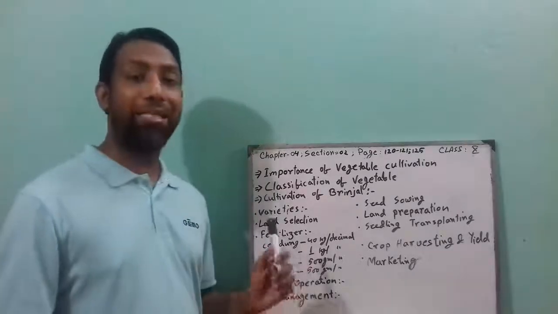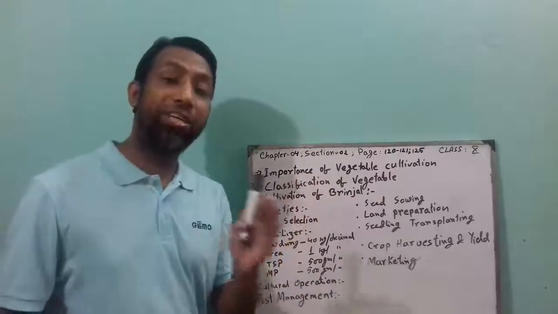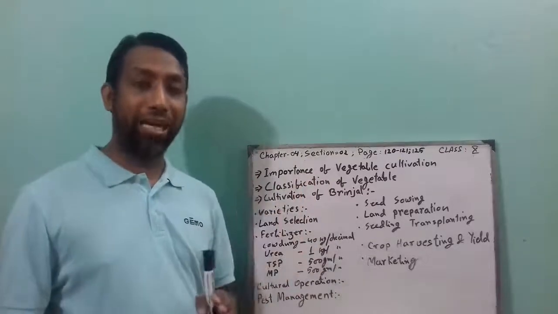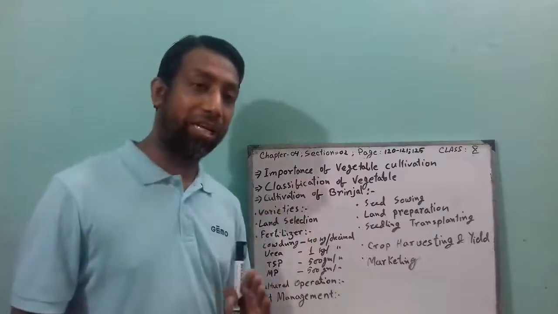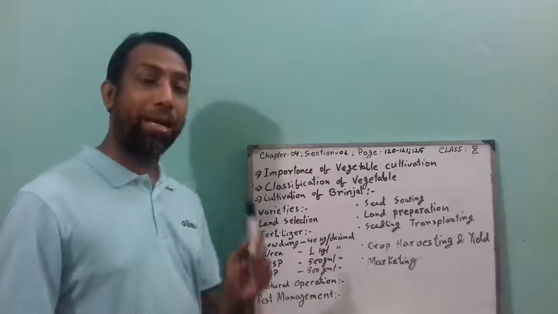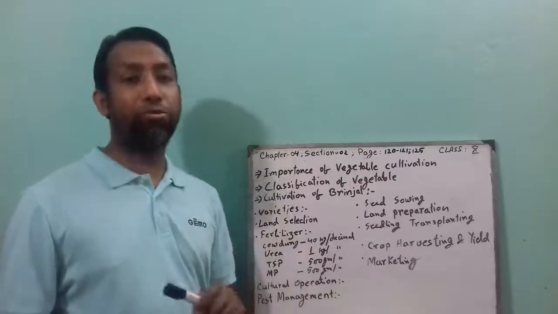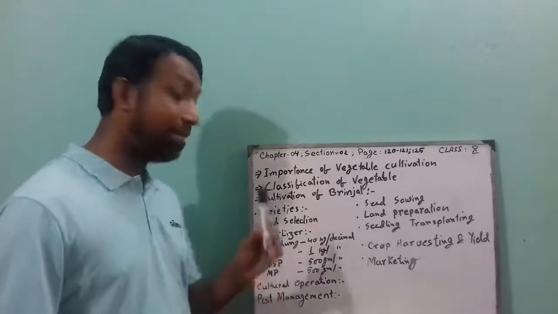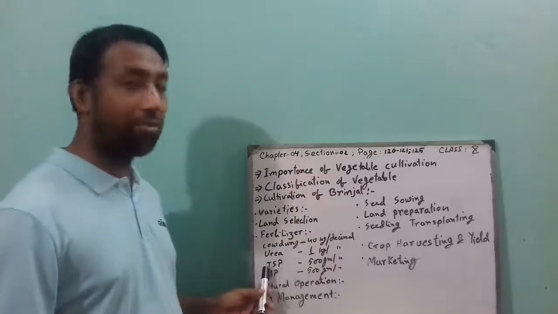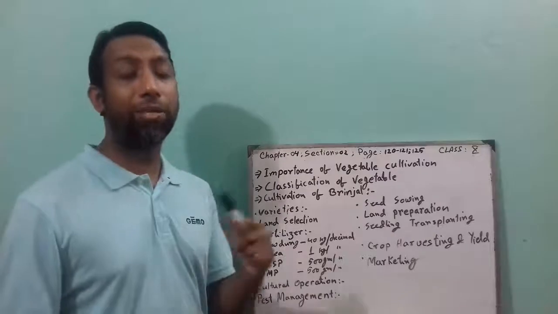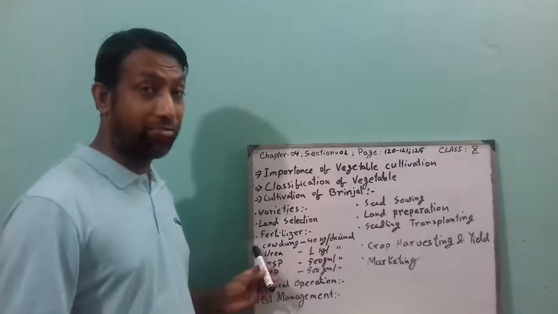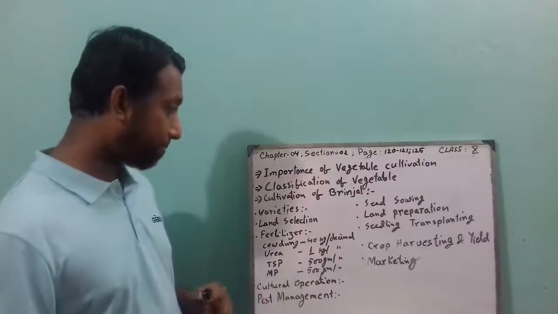You have to apply this in about 3 installments after transplanting the seedlings. After transplanting the seedlings, that means 10 to 15 days later, you have to apply the first installment, and then again 15 to 20 days later you apply the second installment, and after 15 to 20 days you have to apply the third installment. This is the urea fertilizer application, and you have to fertilize very carefully as well.